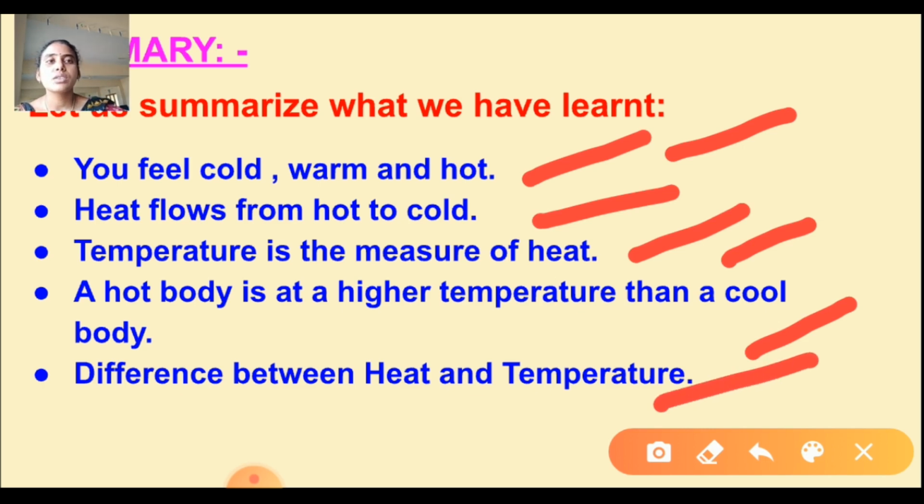In this class we learned what is hot and what is cold. I hope you all understood. We have to do those activities: hot and cold. How do we identify which one is hot, which one is cold and which one is warm? Did you do that activity?